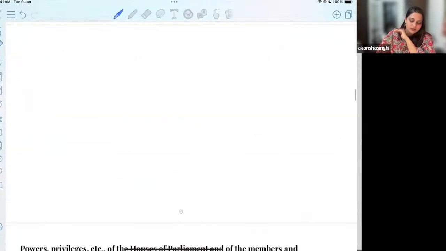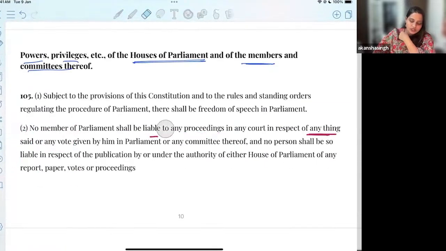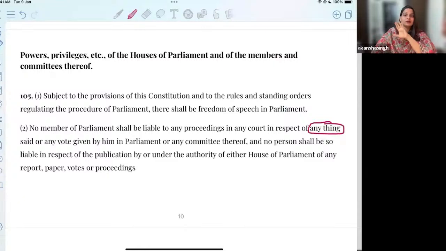This is Article 105, and I'll tell you which is the most tricky term here. The most tricky term here is anything. Anything said or any vote given in respect of. This is where the scope of interpretation comes in: what can be included in this anything? Does it also include offenses? Does it only include a certain set of things?